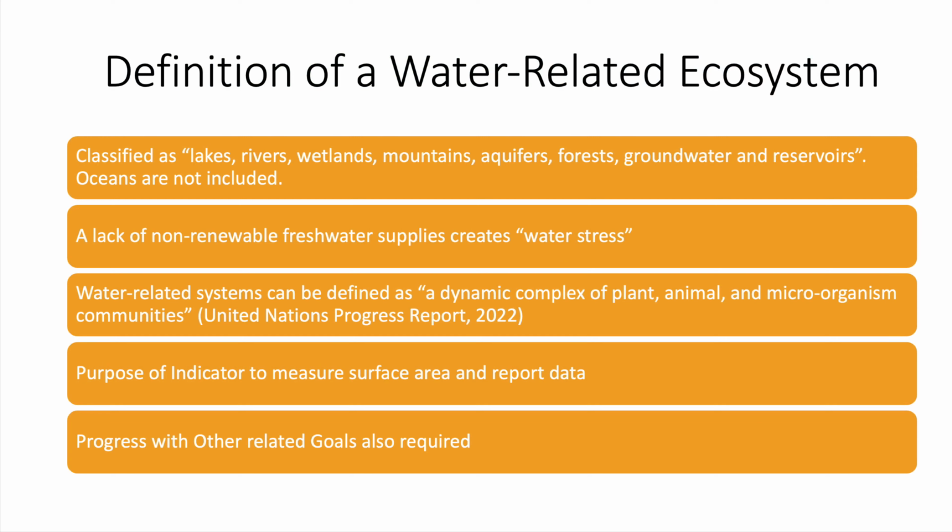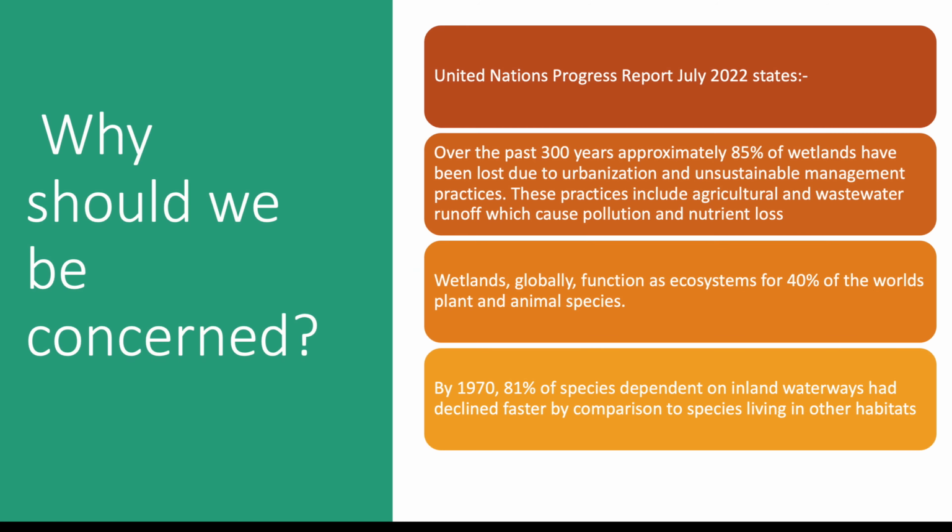Water-related ecosystems are classified as lakes, rivers, wetlands, groundwater and reservoirs. These function as habitats for plant and animal life due to the essential requirement for water to sustain life. The 2022 United Nations Progress Report highlights the loss of ecosystems by as much as 85% over the past 300 years. Wetlands globally support 40% of the world's plant and animal species.